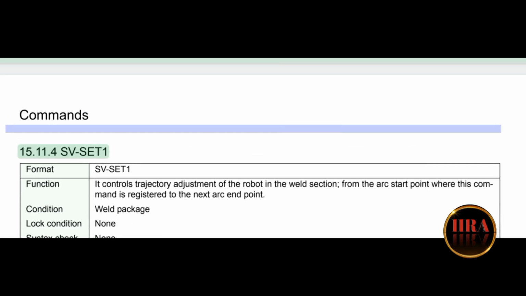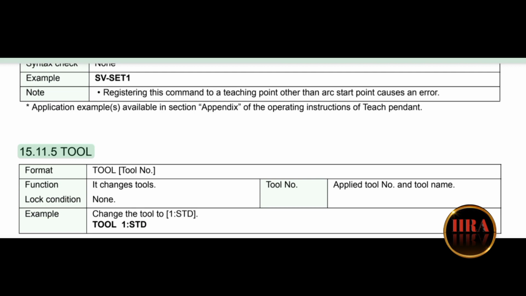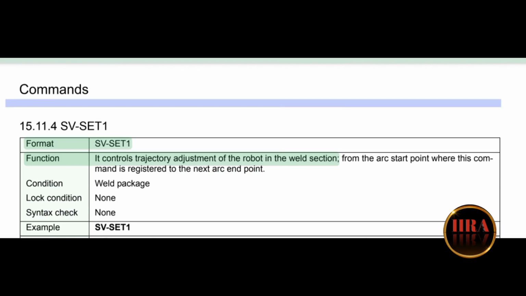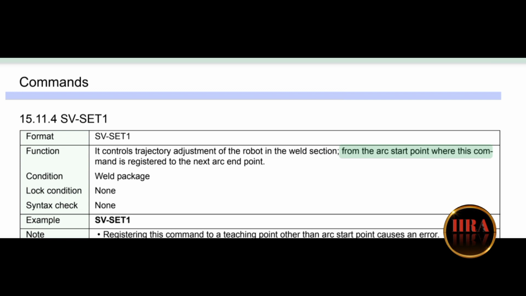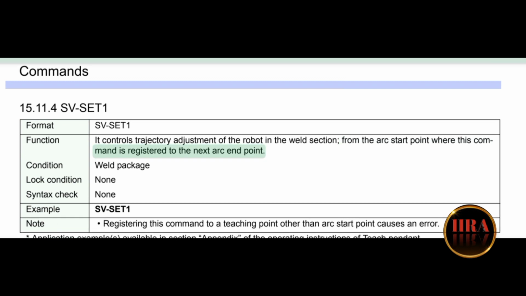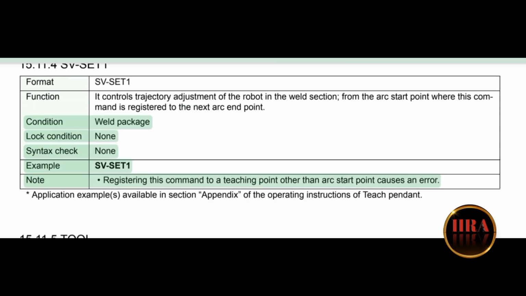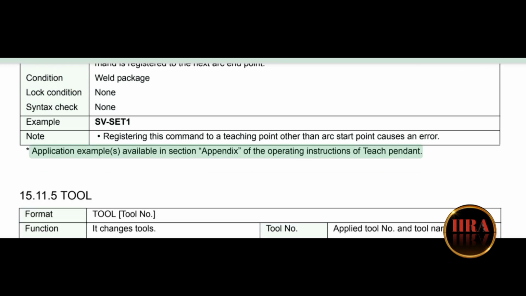15.11.4 SNSSFT-1, 15.11.5 TOOL. Format: SNSSFT-1. Function: it controls trajectory adjustment of the robot in the weld section, from the arc start point where this command is registered to the next arc endpoint. Condition: weld package. Lock condition: none. Syntax check: none. Example: SNSSFT-1. Note: registering this command to a teaching point other than the arc start point causes an error.